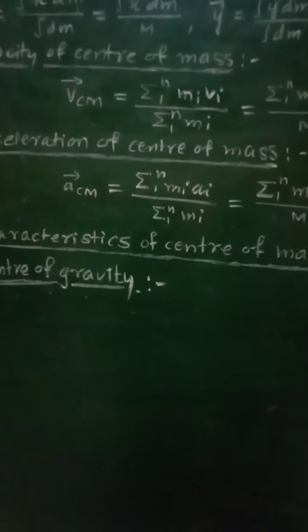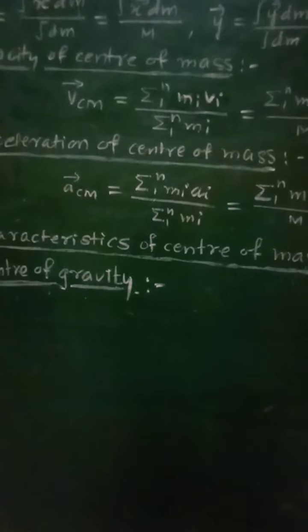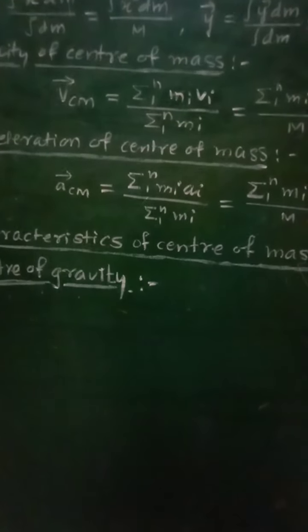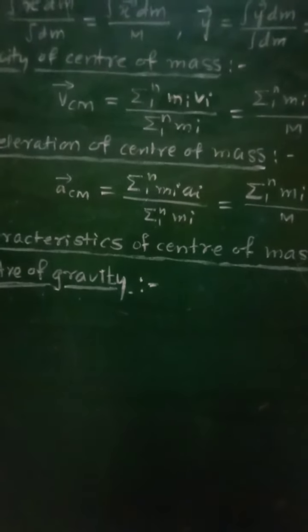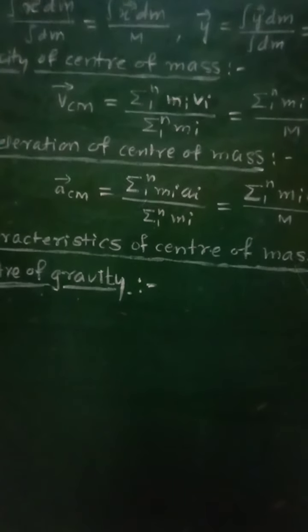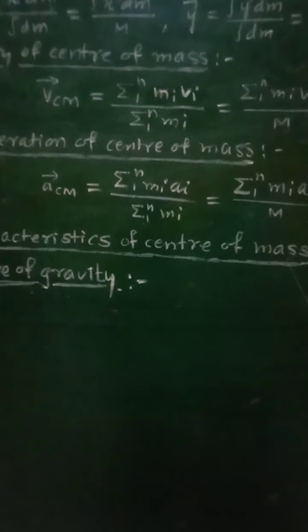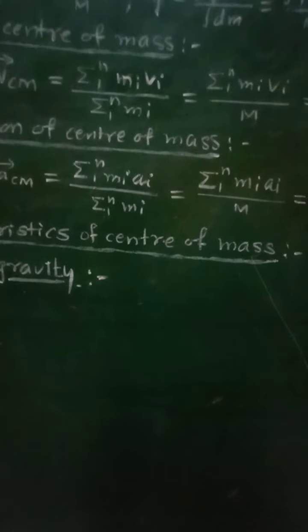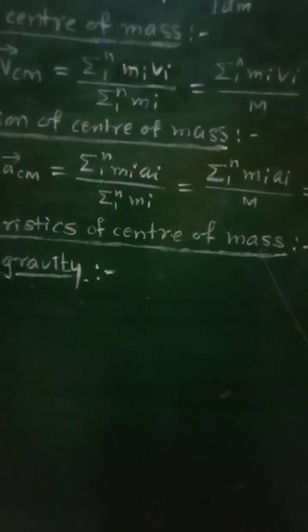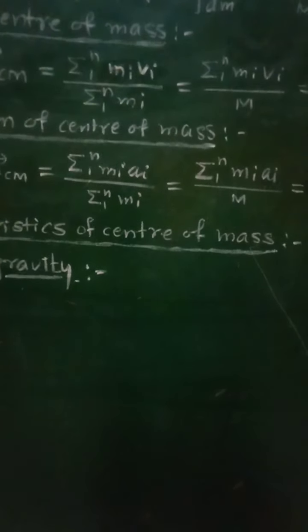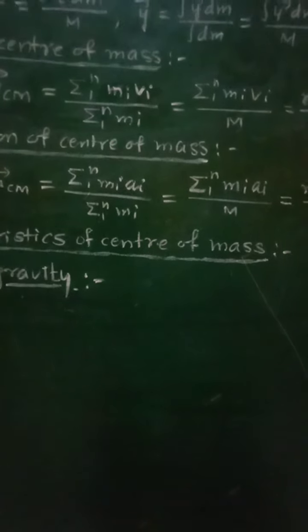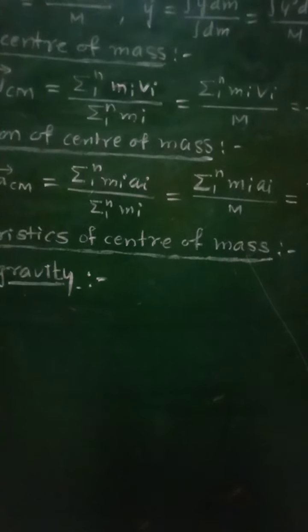That means center of mass and center of gravity are two different points. In case of symmetric bodies, sometimes they lie at the same point.